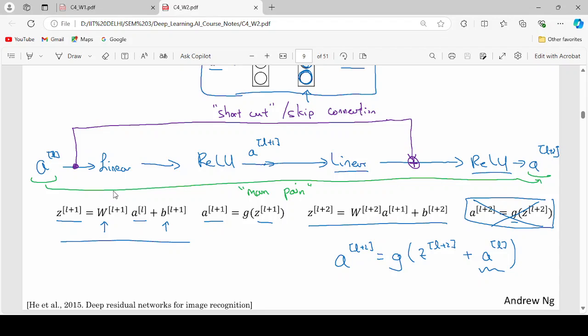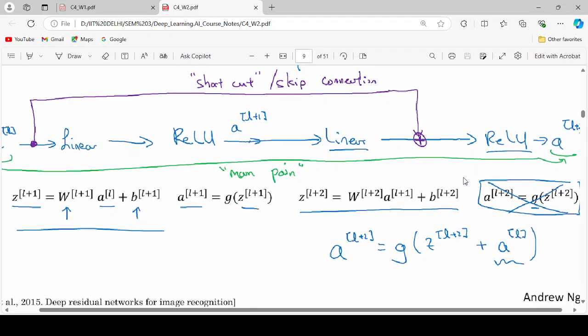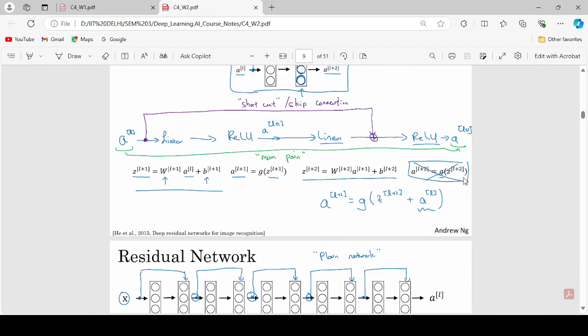The layer can be convolutional or a fully connected layer, because we do only the linear sum, Wx plus b. That is why we call this linear processing. Then we go to the activation function, and then again a linear layer. Then we do the sum of the previous input we are getting from the A^l layer and the output we are getting from the A^(l+1) layer. We do the sum, pass it into the ReLU activation function, and get the A^(l+2) layer. So this is how the skip connection of ResNet works.